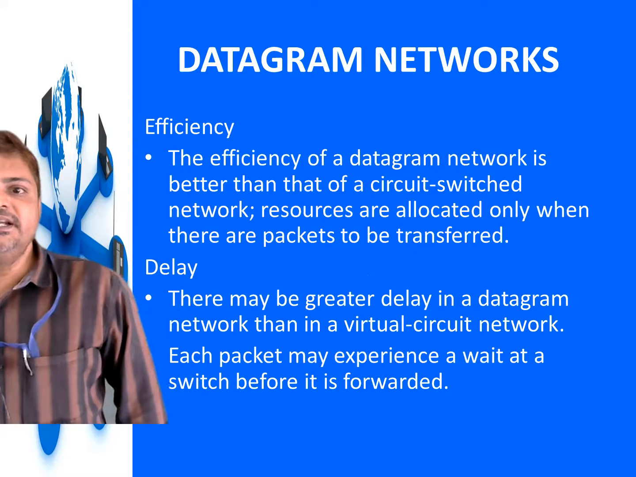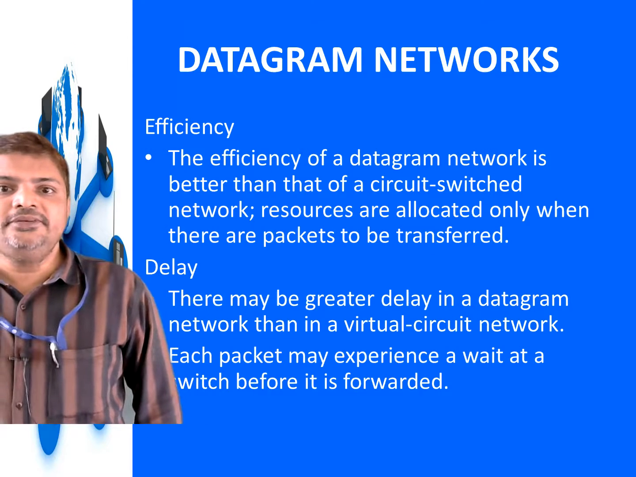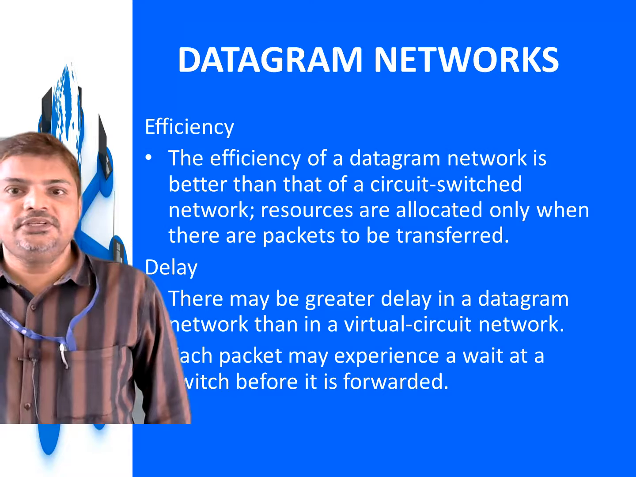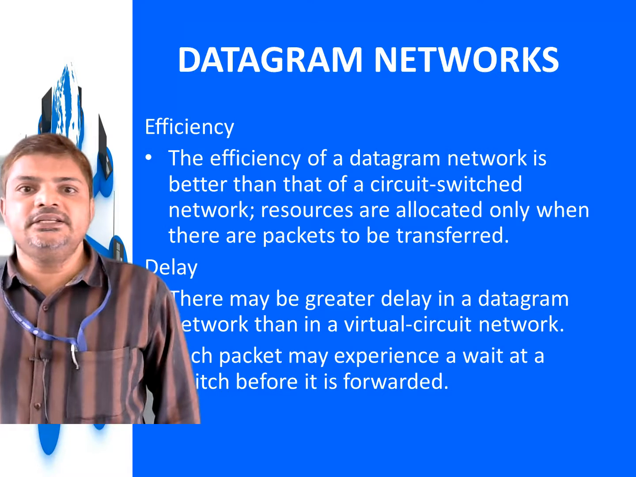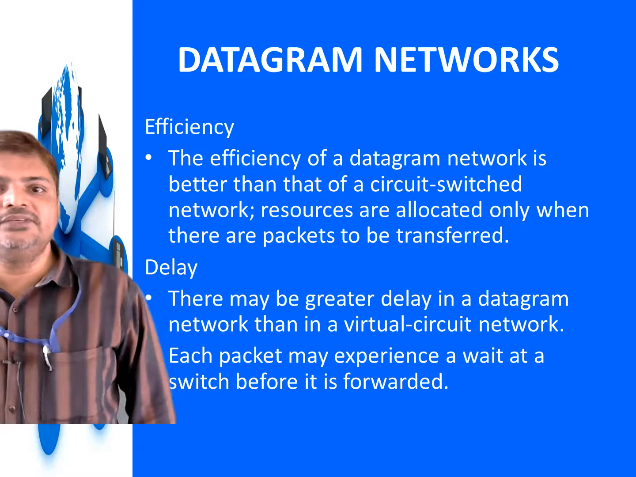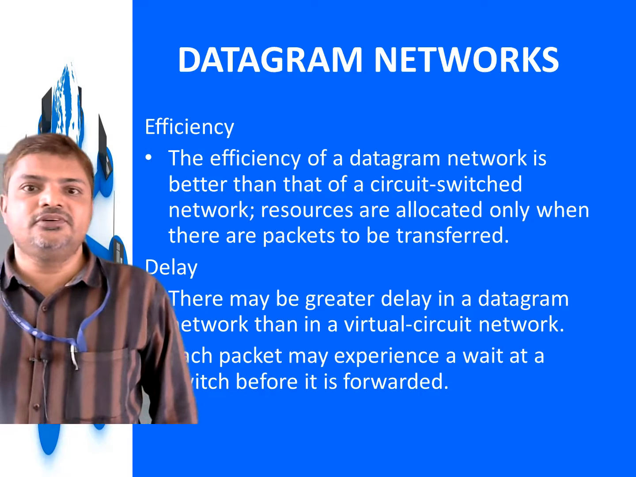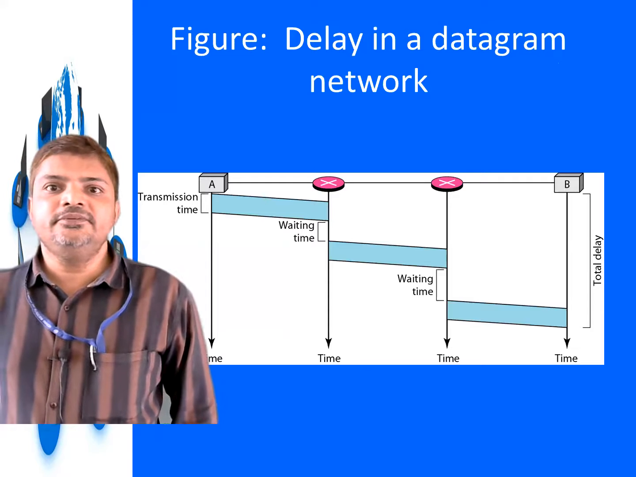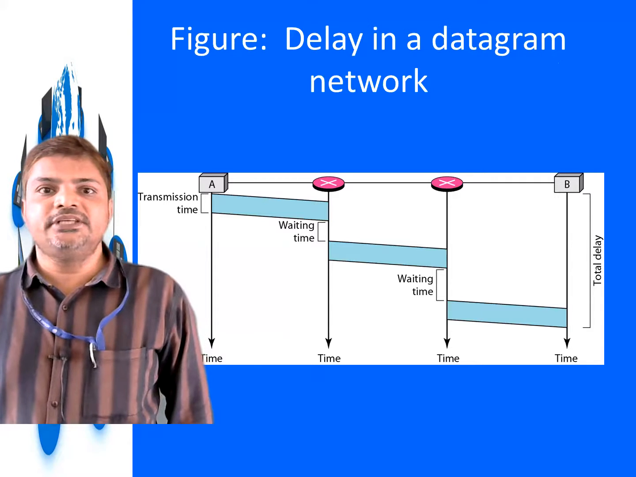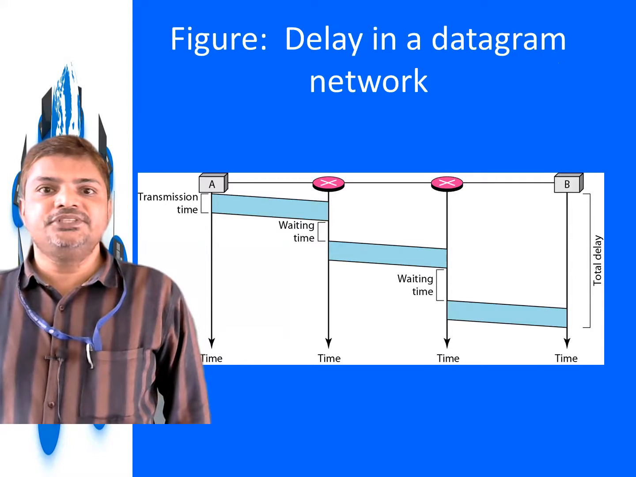Delay. There may be greater delay in a datagram network than in virtual circuit networks. When we compare to a virtual circuit network, the delay is greater in a datagram network. Each packet may experience a wait at a switch before it is forwarded. So this is the delay in a datagram network. We have 3 transmission times and 2 waiting times here for the packets at the routers. Because of this, there will be a greater delay in datagram networks.